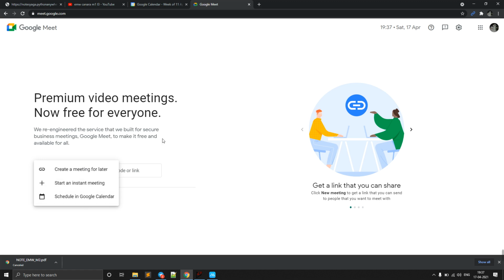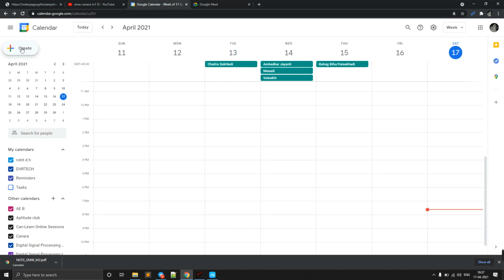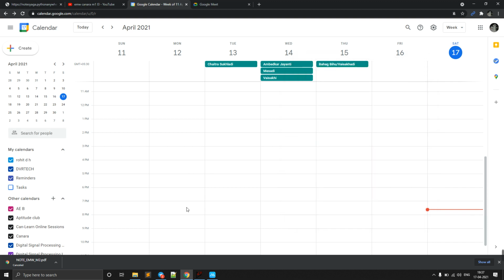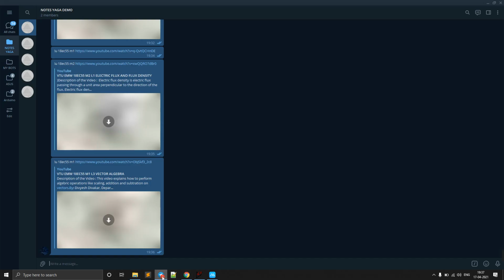So another thing is we can go to calendar, and here we can create, and here we need to add all the guest mail IDs. Each time, whenever we want to create for a subject, we need to add this. But here in Notes-Saga, we just have to give the mail IDs.